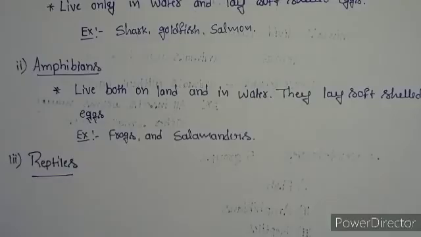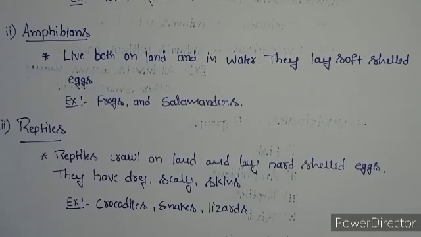The next group of vertebrates are reptiles. These reptiles are also vertebrates. Reptiles crawl on land and lay hard shelled eggs. They have dry and scaly skins. Examples for these reptiles are crocodiles, snakes, and lizards.